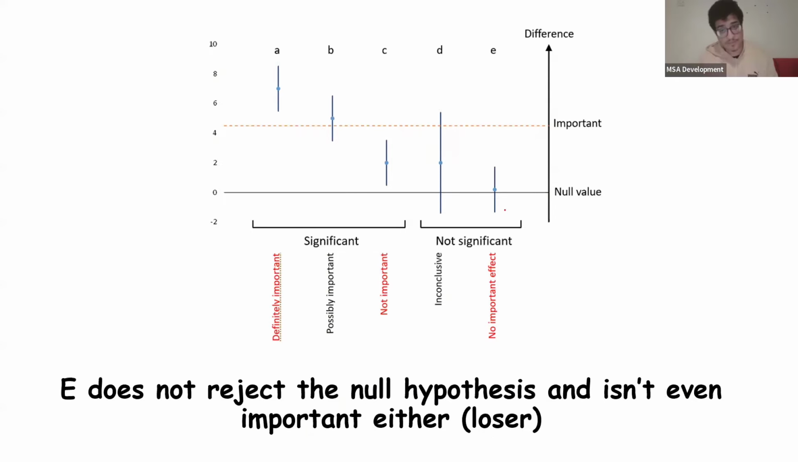Last but not least, E does not reject the null hypothesis. It's not statistically significant, and it's not even important either. Even if we collected more data, it'll still be non-significant, or even if it's significant, it won't be important. So it doesn't matter. It's a loser. We don't collect any more data for this one.